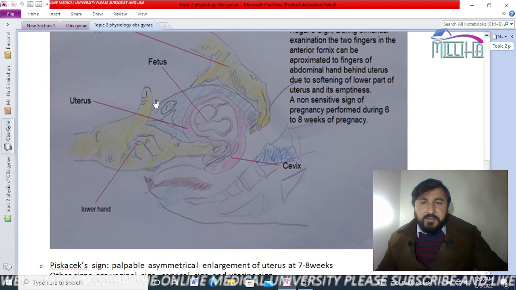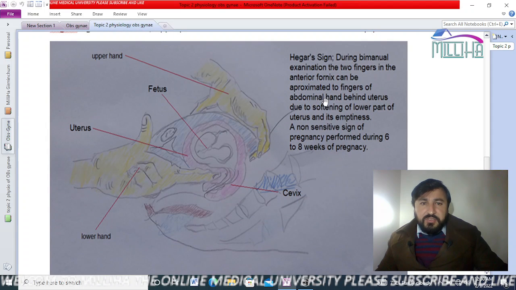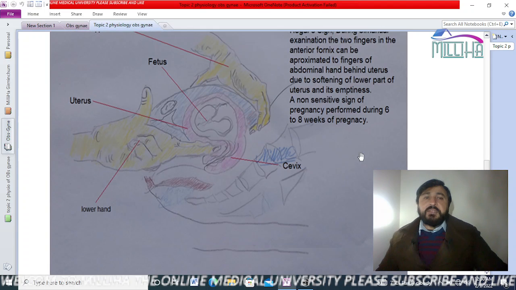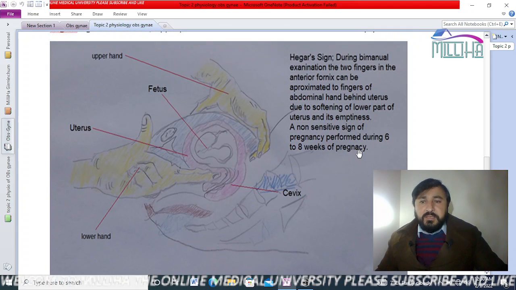Here I have an image and some text written on Hegar sign. During bimanual examination, the two fingers in the anterior fornix can be approximated to the finger of the abdominal hand behind the uterus due to softening of the lower part of the uterus and its emptiness. It is a non-sensitive sign of pregnancy performed during 6 to 8 weeks of pregnancy. You can take a screenshot. This is the hand, this is the uterus.